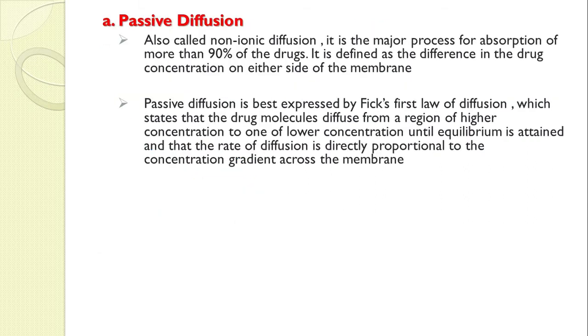Okay, now firstly we will look at passive diffusion. Passive diffusion is also called non-ionic diffusion. It is the major process of drug absorption: 90% of drugs will get absorbed by passive diffusion. That's why this is a major process of drug absorption in your body. It is defined by the difference in drug concentration on either side of the membrane. Means it totally depends on the concentration gradient on either side of the membrane, and it is well explained by Fick's law of diffusion.